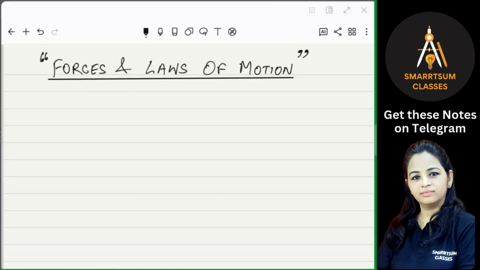So today we are starting the new chapter in physics, that is force and laws of motion. In our daily life, we observe that some effort is required when we put a stationary object into motion or stop a moving object.